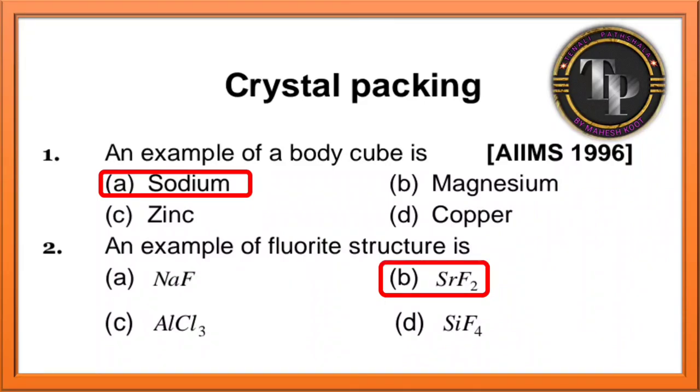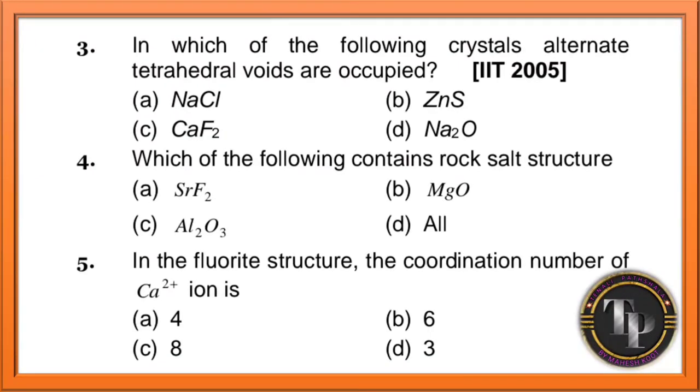SrF2, strontium fluoride is having fluoride structure. In which of the following crystal alternate tetrahedral voids are occupied? Alternate tetrahedral voids are occupied in case of ZnS, zinc sulfide. Which of the following contains rock salt structure? MgO. MgO, magnesium oxide, contains rock salt structure.